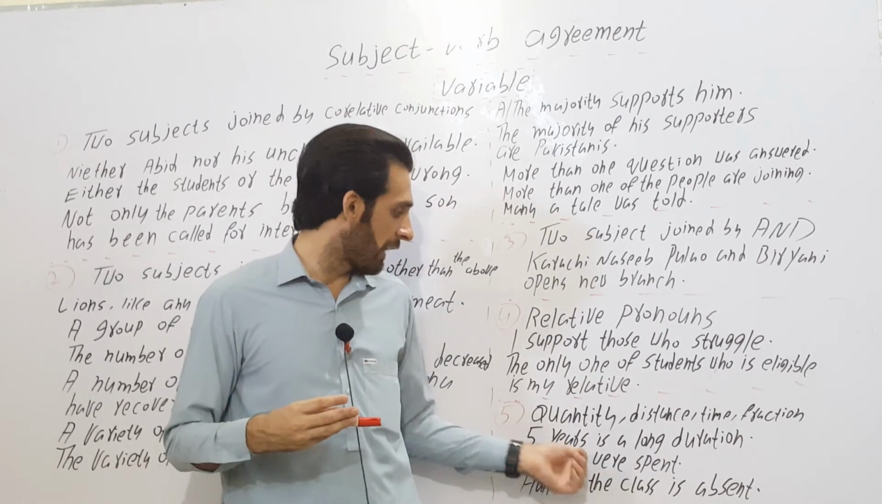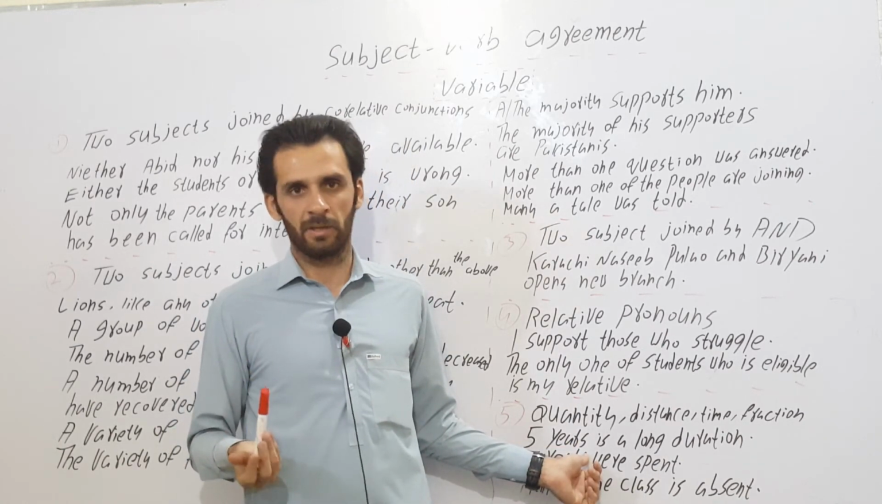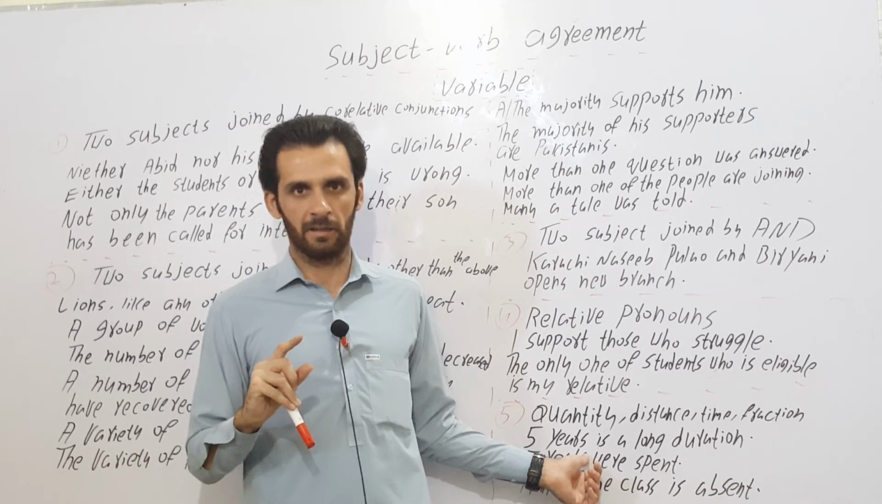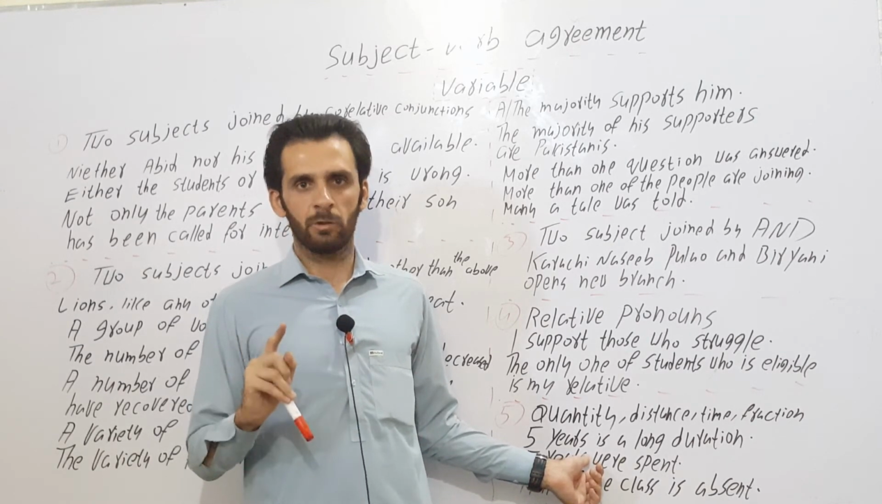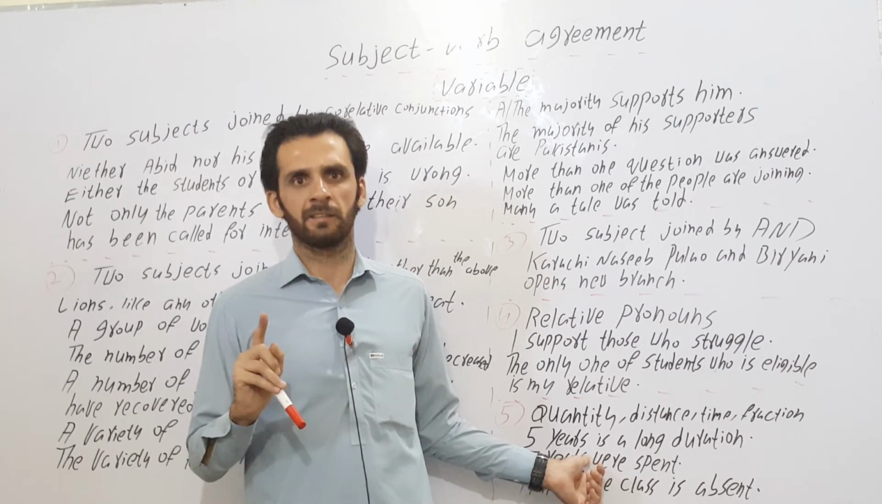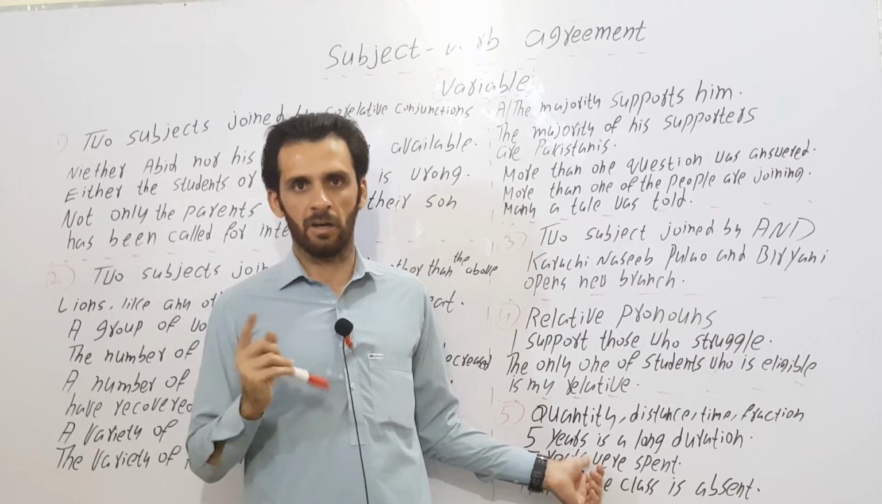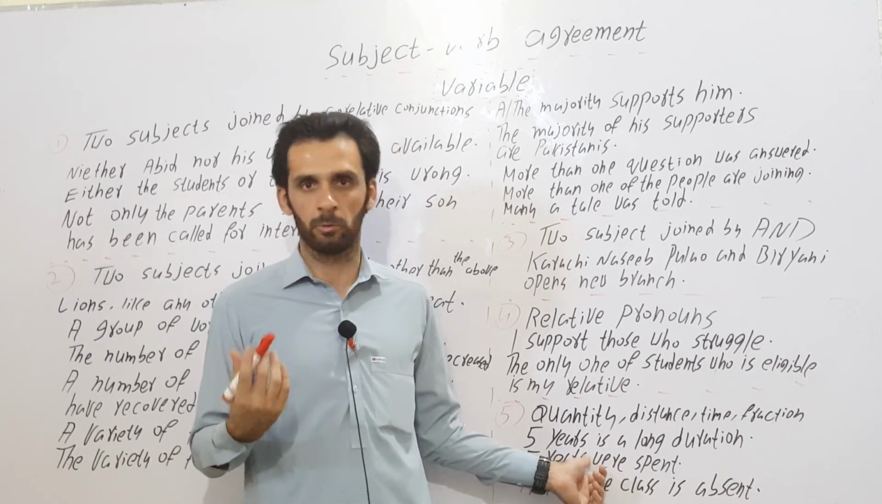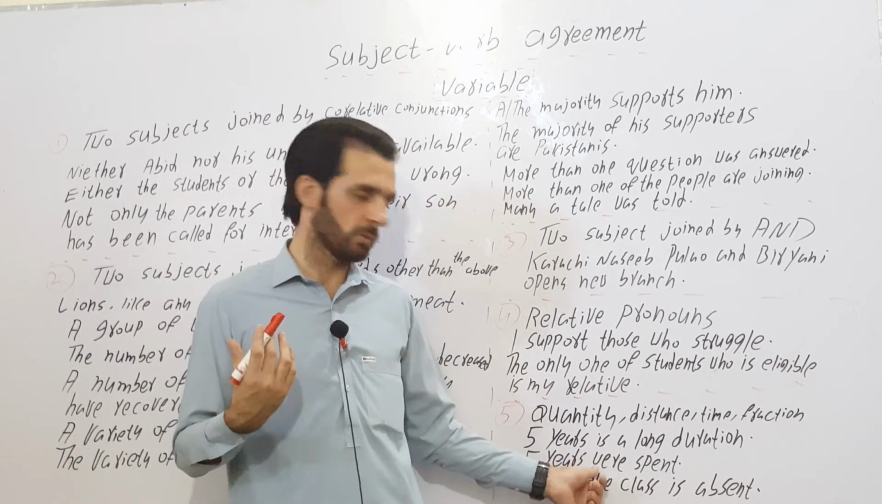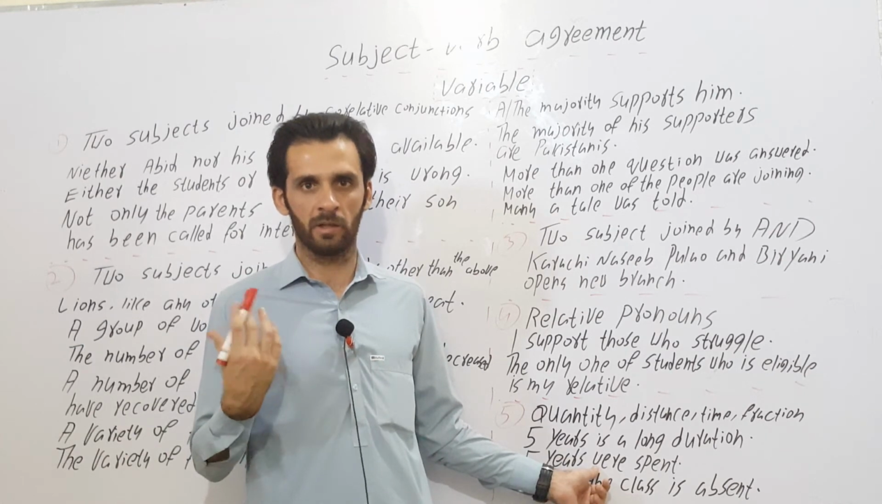The last point is when quantity, distance, time, fraction, percentage, portion, these sort of words occupy the subject slot. 5 years is a long duration, not 5 years are a long duration. We will use a singular form of verb. 10 kilometers is a long distance, not 10 kilometers are a long distance. But if we have a passive construction, then we will use plural. 5 years were spent, 10 kilometers were covered.